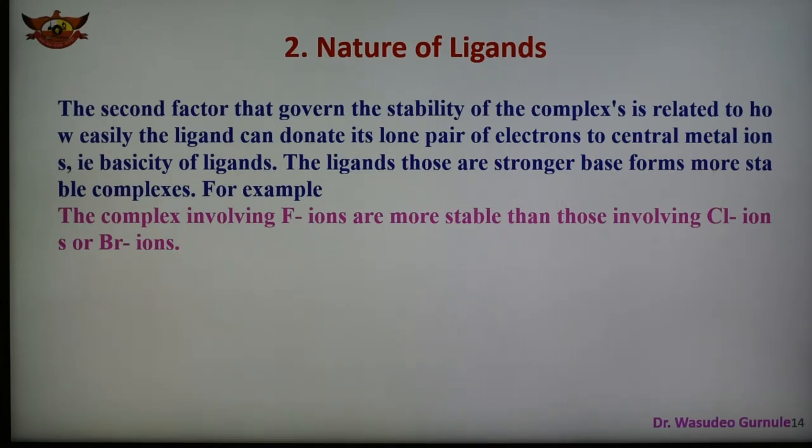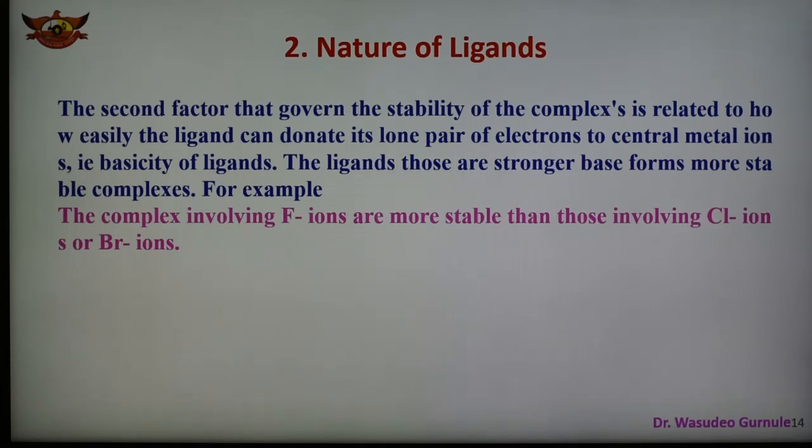The more basic the ligand, the greater is the ease with which it can donate its lone pair of electrons, and therefore the greater is the stability of the complex formed. For example, CN minus and F minus ions and ammonia molecule, which are strong bases, are also good ligands and form many stable complexes.